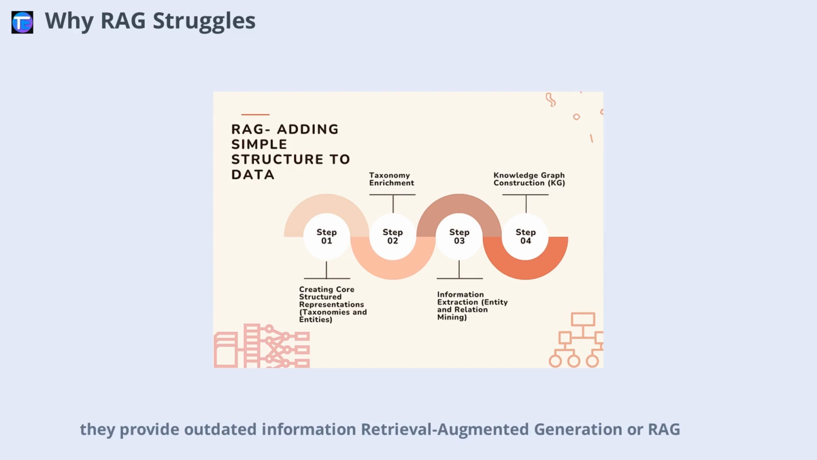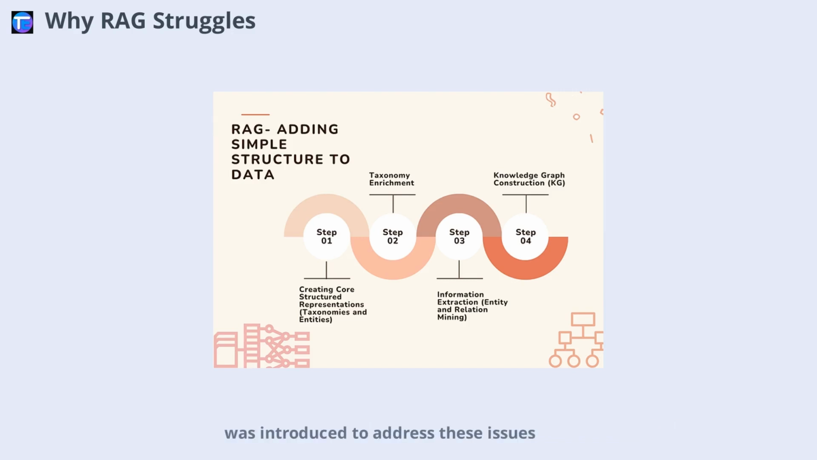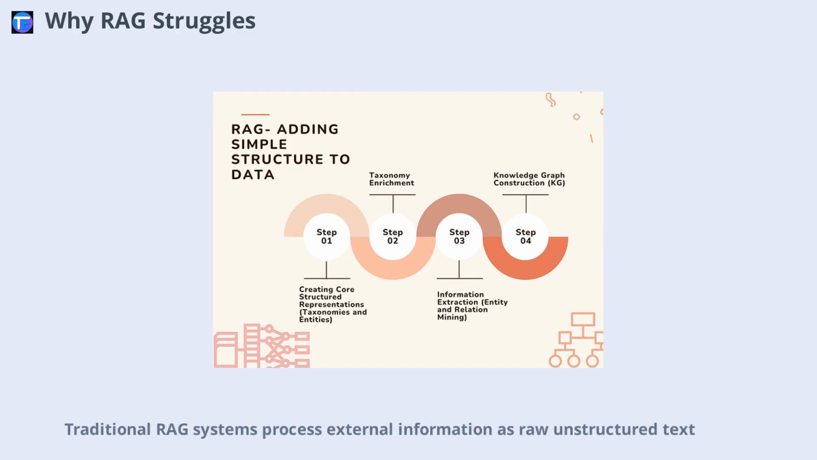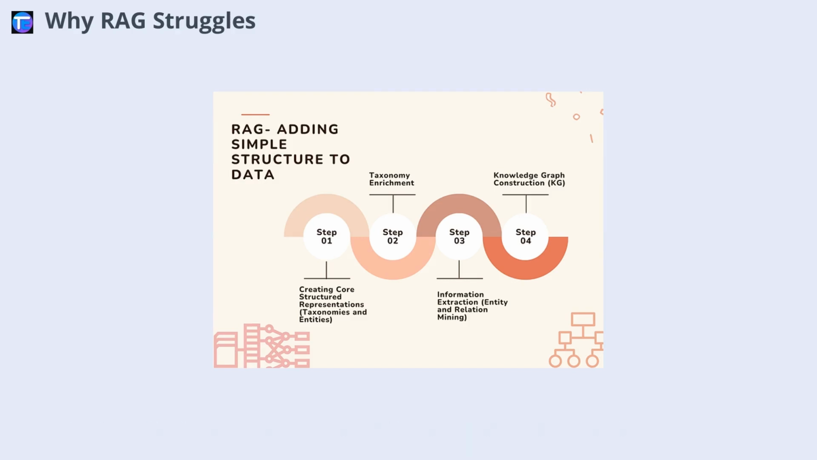Retrieval-Augmented Generation, or RAG, was introduced to address these issues by grounding LLM responses in external documents. While this approach reduces hallucinations, it's not a perfect solution. Traditional RAG systems process external information as raw, unstructured text, which can be messy and confusing. This makes it difficult for the system to answer complex questions that require multi-step reasoning. So, why does RAG struggle, and what can we do about it?